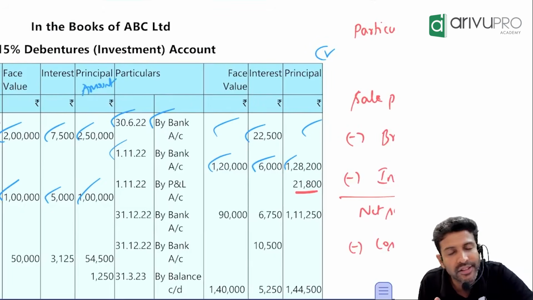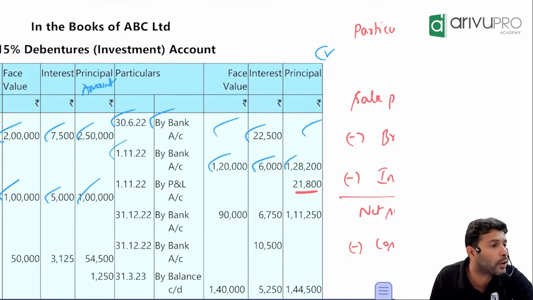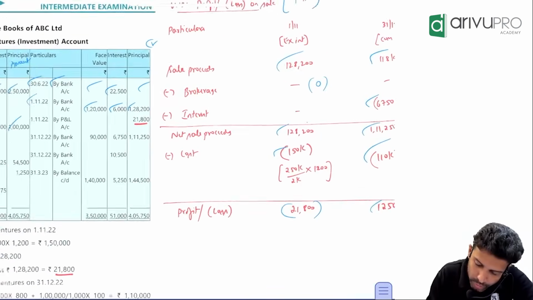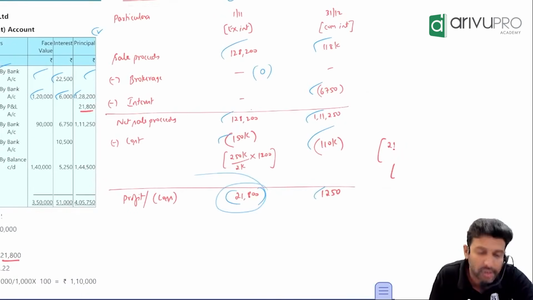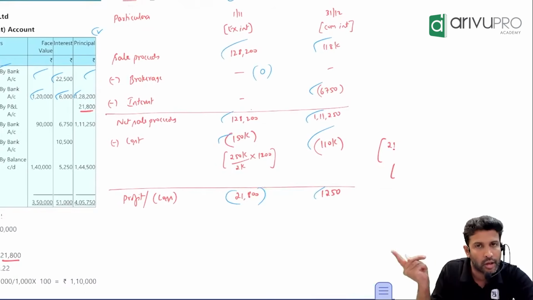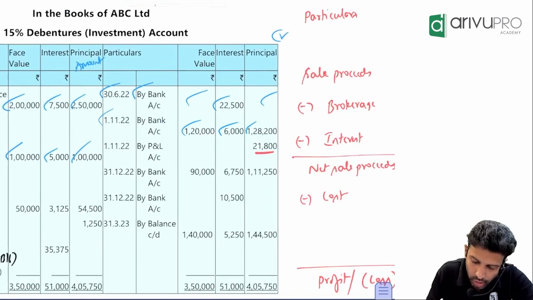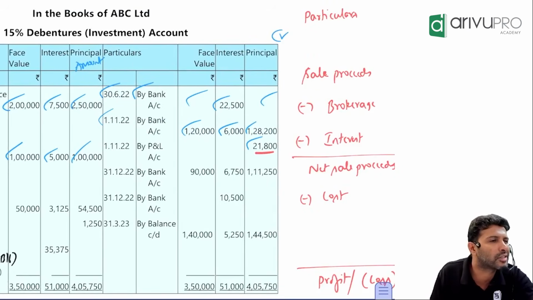So when you made a sale of investment, you will either make a profit or you will make a loss. Here, what did you make? Profit or loss? Loss. Loss means where it will come? Loss means it will come on the credit side. Okay, why? It's very simple. Investment is shown at what price? Cost price. Right? You have sold it at a loss means, is this cost? To get cost, you have to add loss also.